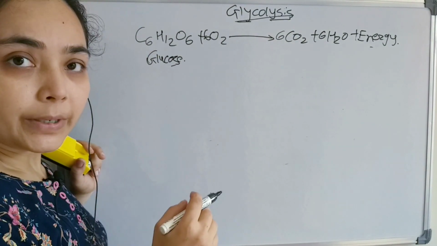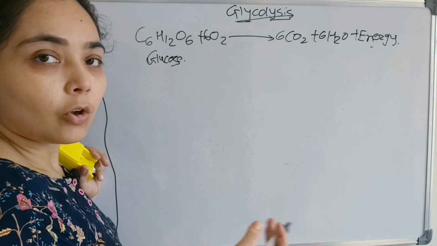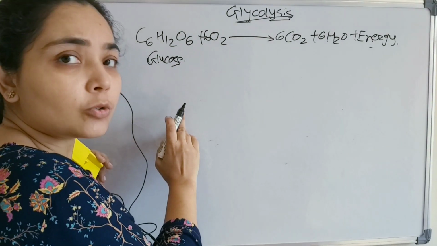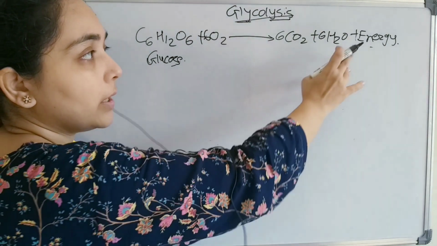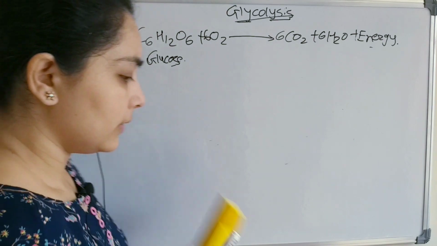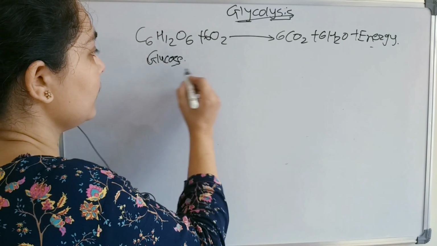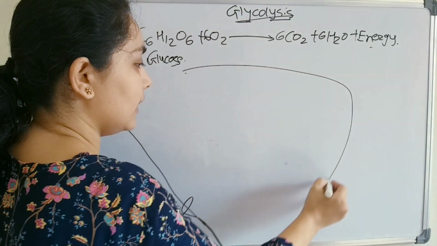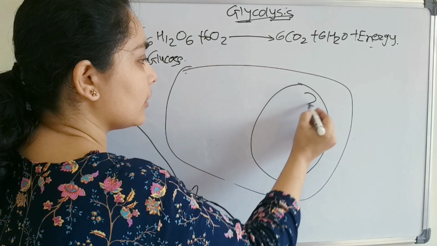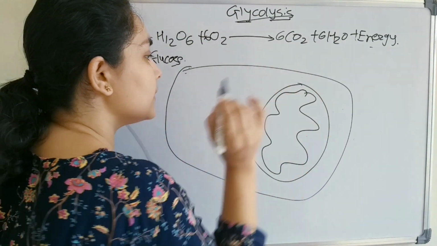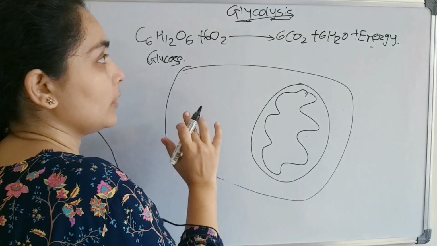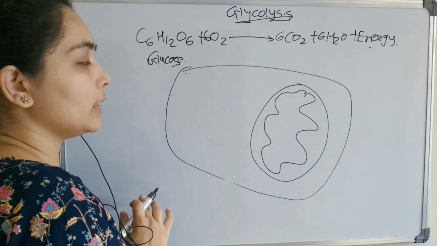We have lipids, proteins and other polysaccharides. All of those are first converted into monosaccharides, and the simplest form is glucose, and these glucose molecules will then enter into the various cycles to ultimately get the energy, right? For example, let us see, if this is the cell, and here is the mitochondria of the cell, right? So what are the various steps involved in the breakdown of glucose to ultimately get the energy?